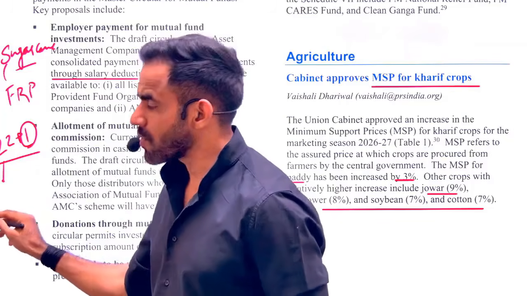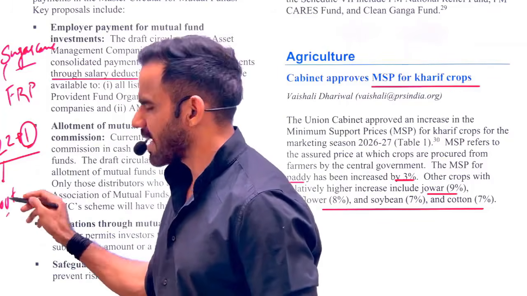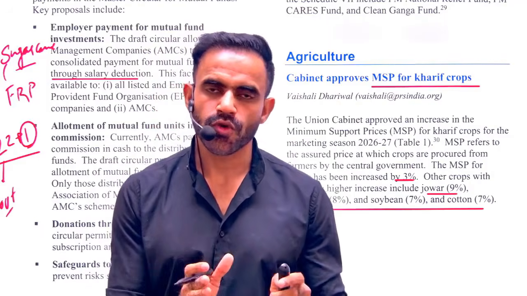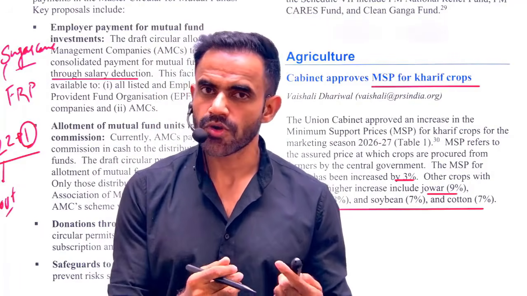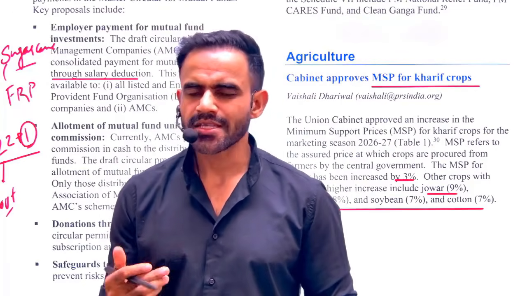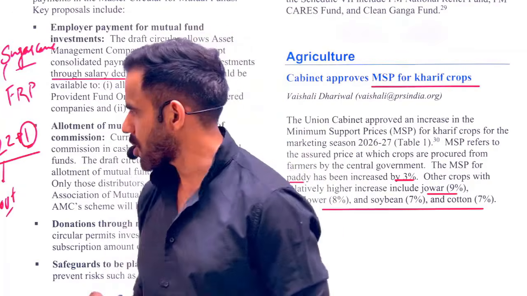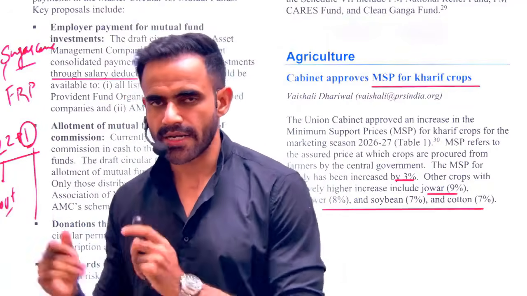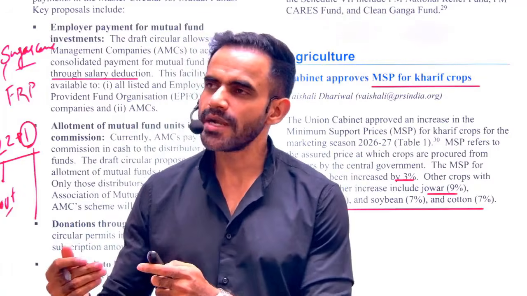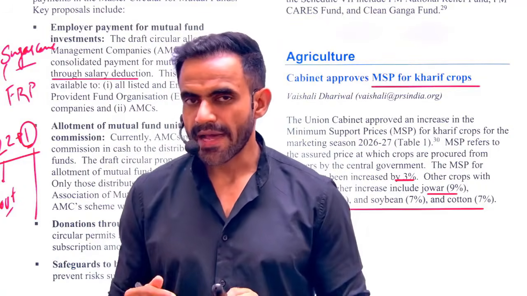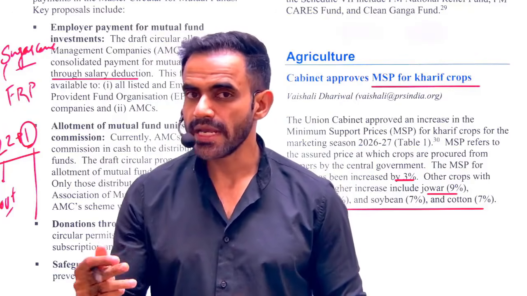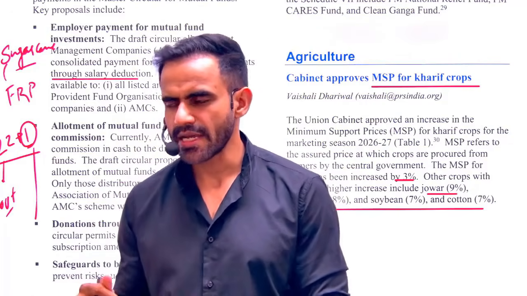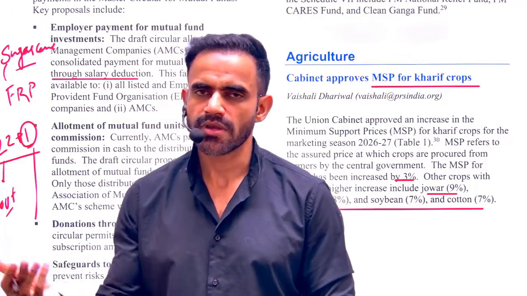In case of these 22, the government will pay the MSP and the government will buy those food grains. However, in the majority of cases, the procurement or purchase is majorly for 2 crops, that is rice and wheat. For other crops, the procurement is not that high. Now in case of sugarcane, understand the difference, why we are mentioning it differently. In case of sugarcane, the government does not buy the sugarcane. The farmers will sell the sugarcane to the sugar mill owners. What these mill owners are going to do is produce sugar from it, and now they are going to produce ethanol as well.